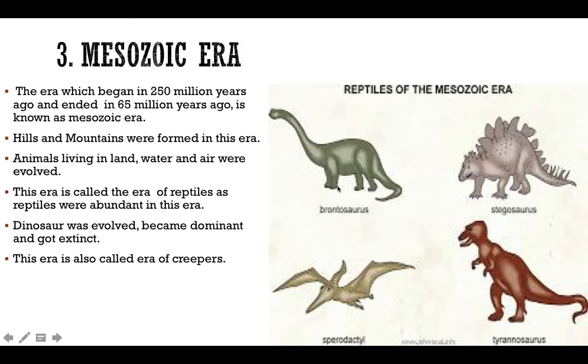Dinosaurs are an example. They evolved in this era, became dominant, and went extinct within the same era. Since reptiles were dominant in this era, it is also called the era of creepers. Creepers means reptiles.